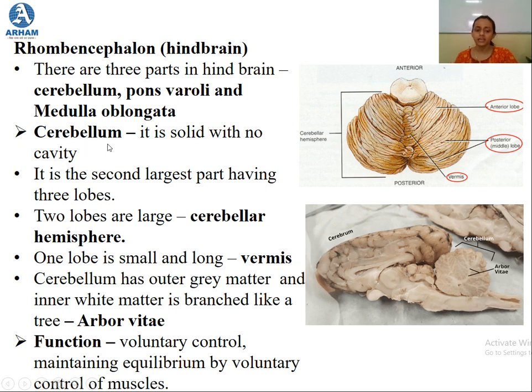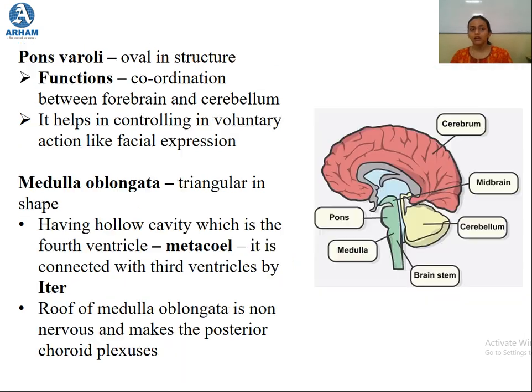Now the function of the cerebellum is controlling the voluntary actions. The voluntary action is controlled, and it also maintains equilibrium by controlling the voluntary actions of the muscles. So the complete equilibrium of your body is maintained by the cerebellum.